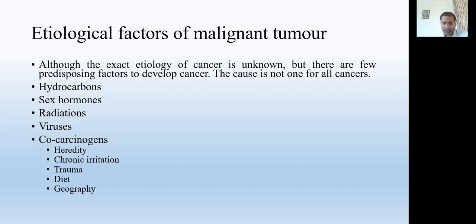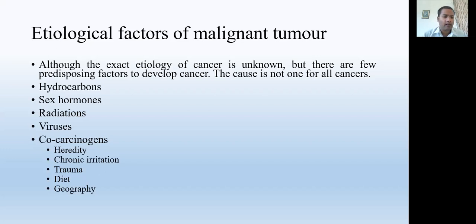So if a person has a history of some special kind of cancer in the family, he or she should be a little aware and go for regular checkups, so that if cancer develops, early identification becomes possible, which is important for treatment purposes.